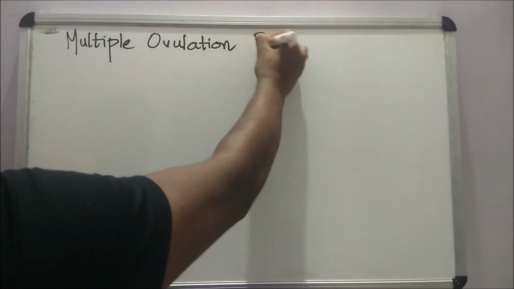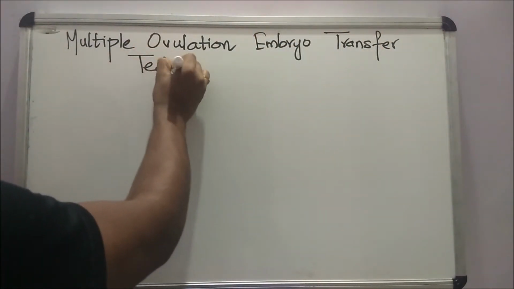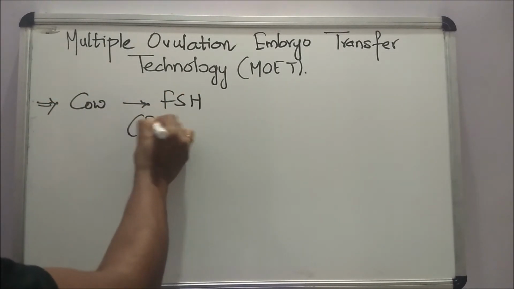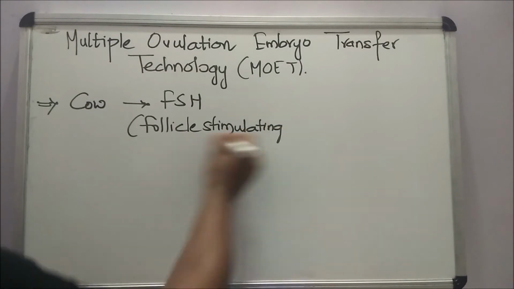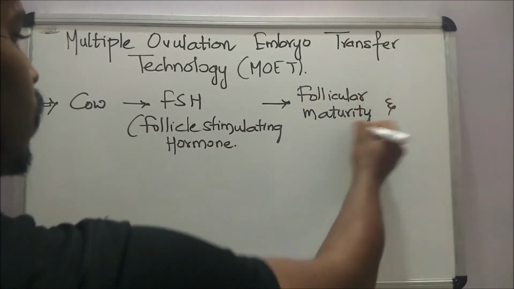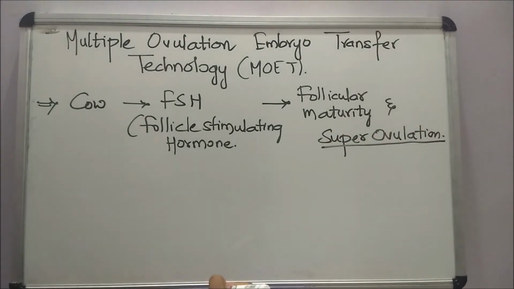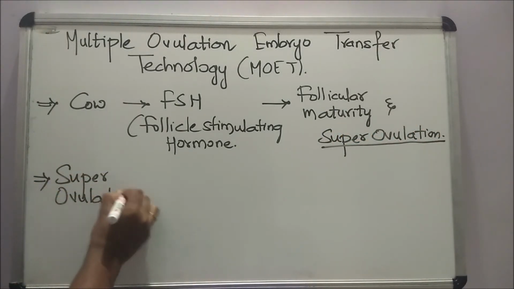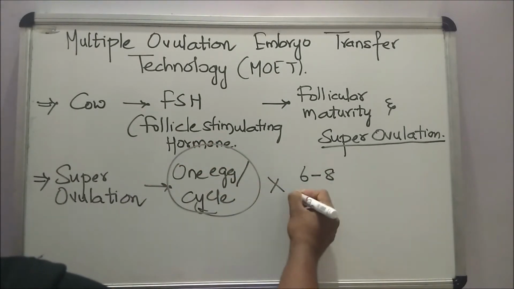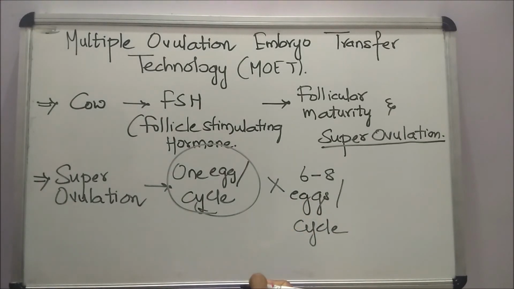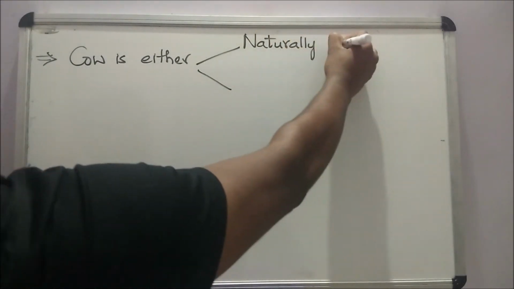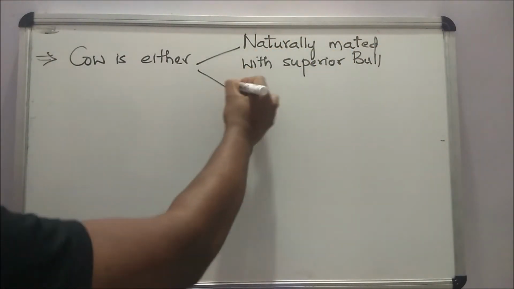MOET is abbreviated as Multiple Ovulation Embryo Transfer Technology. In this technology, the cow is administered with an FSH-like hormone called follicle stimulating hormone, which induces follicular maturity and superovulation. In superovulation, instead of 1 egg per cycle, 6 to 8 eggs are produced per cycle. The cow is either naturally mated with a superior bull or artificially inseminated.